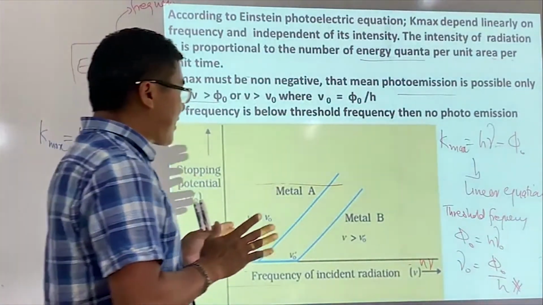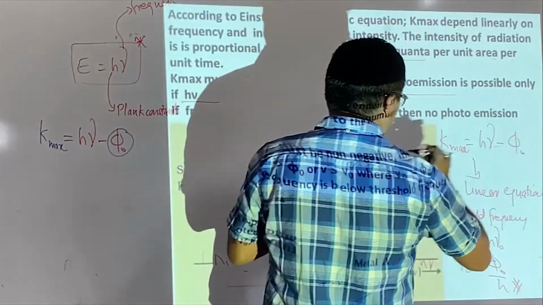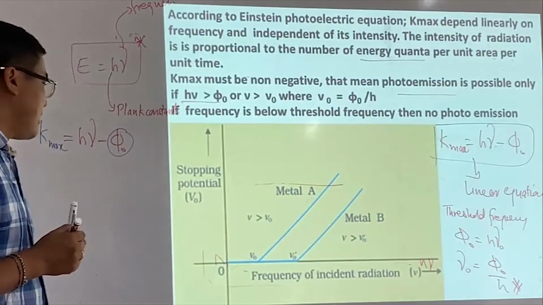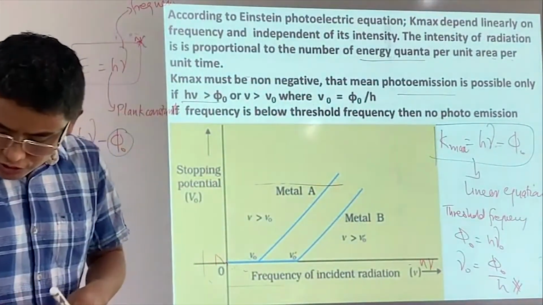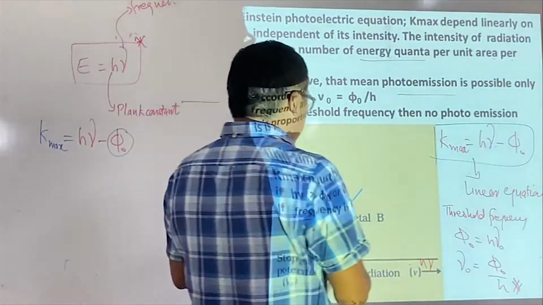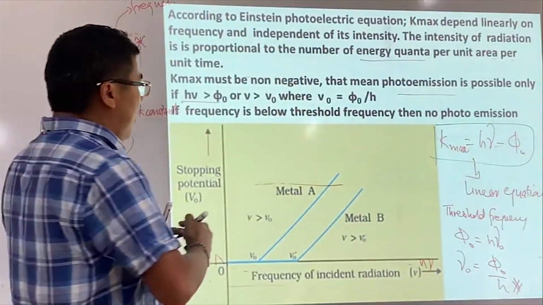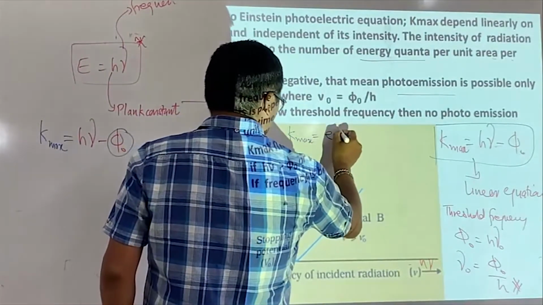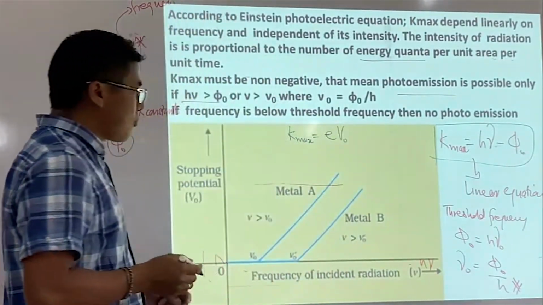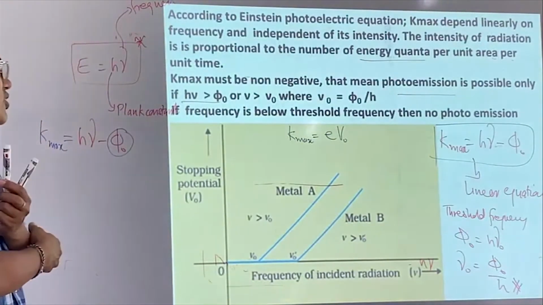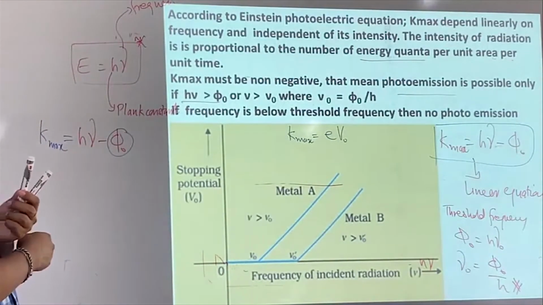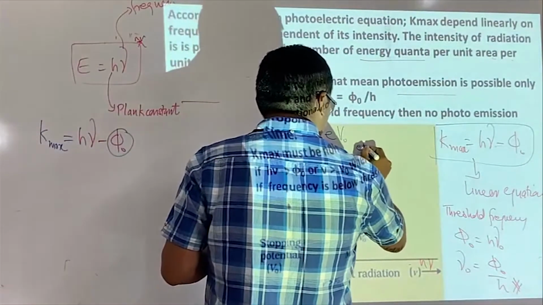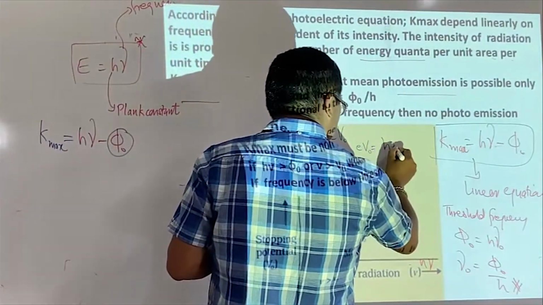Now look at this diagram, and look at these equations. I can rewrite this equation in this form. The maximum kinetic energy is also equal to the stopping potential times the charge. This is what we call the stopping potential. And then, therefore, I can write this in this form.